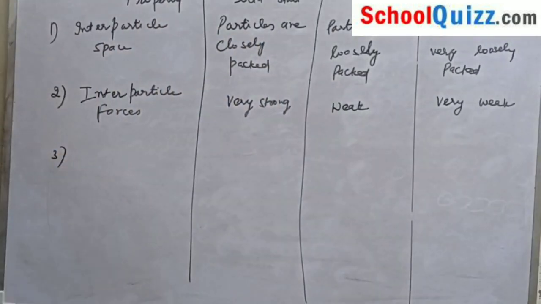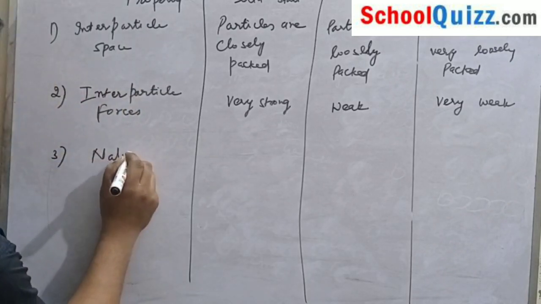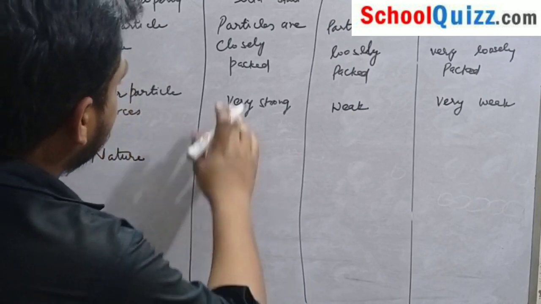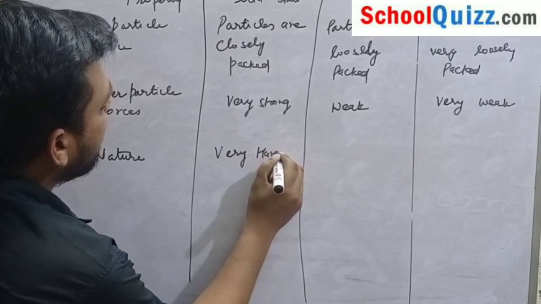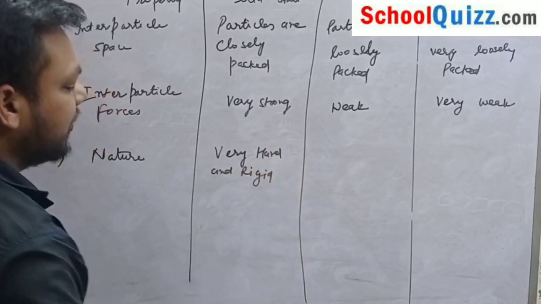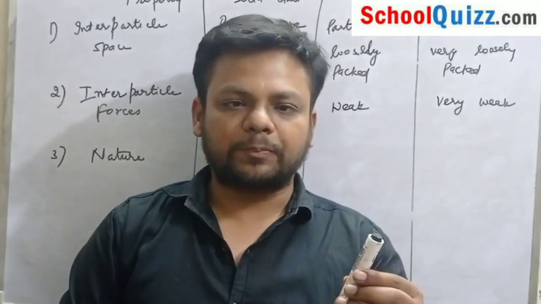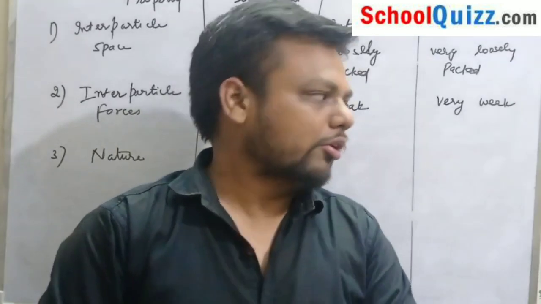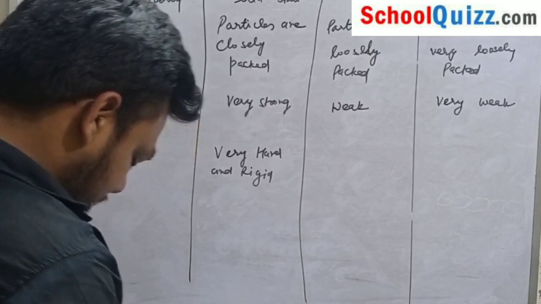The third one is nature. Solids are very hard and rigid. For example, this is a marker. It is rigid in shape; its shape does not change. So it is very hard and rigid.